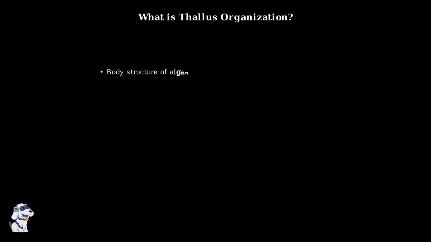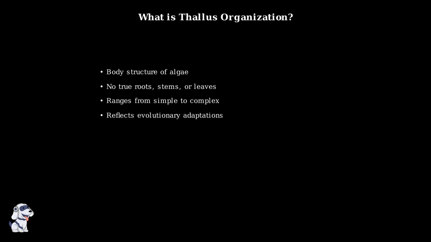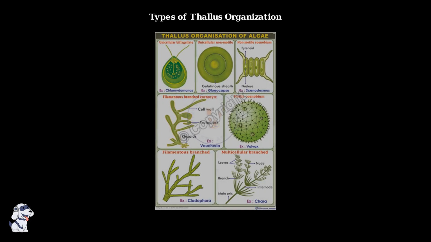Thallus organization refers to the body structure of algae. Unlike higher plants, algae lack true roots, stems, or leaves. Instead, their entire body is called a thallus, which can range from incredibly simple single cells to remarkably complex arrangements. This chart shows the main types of thallus organization found in algae. We can see the progression from simple unicellular forms like Chlamydomonas to complex multicellular structures like Chara.